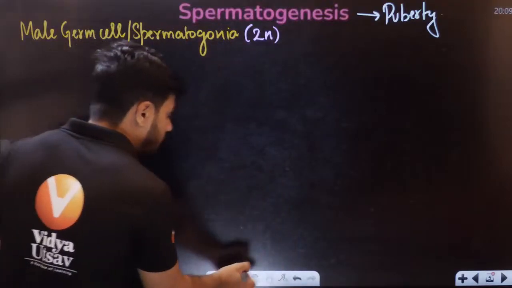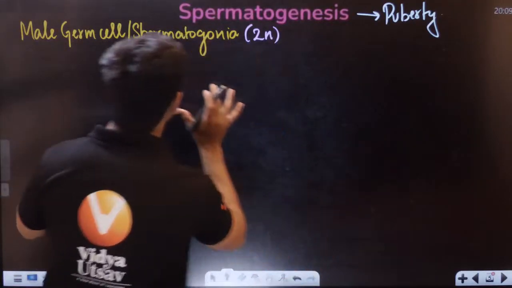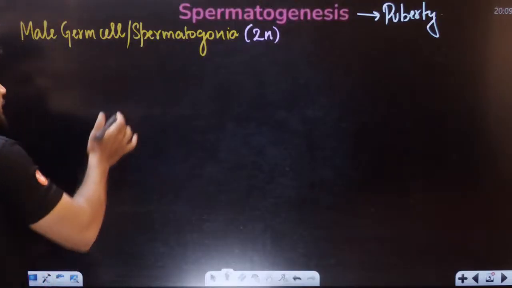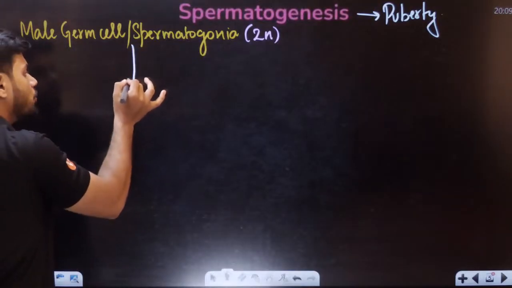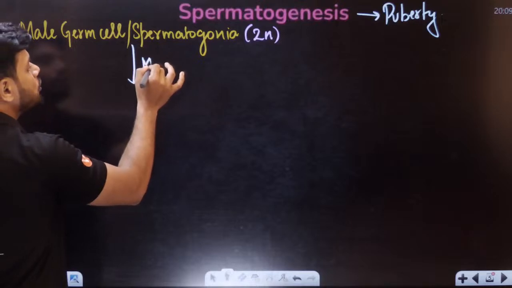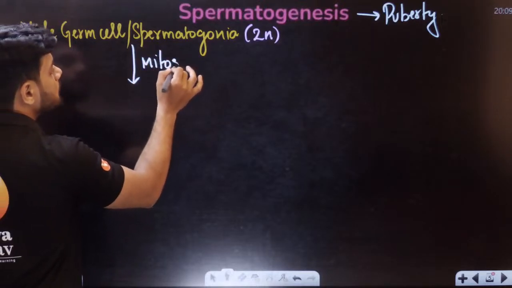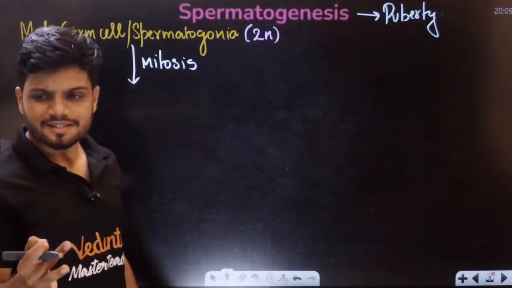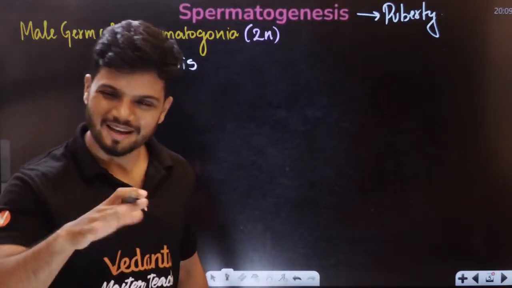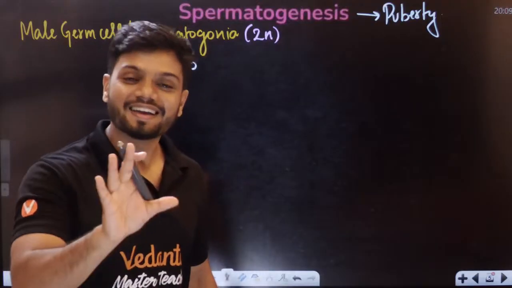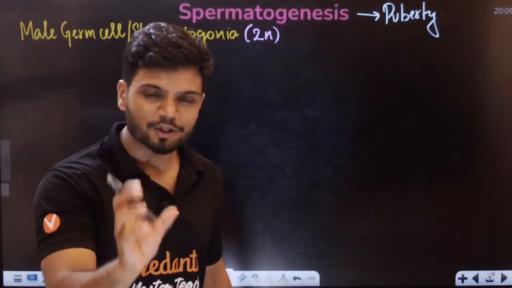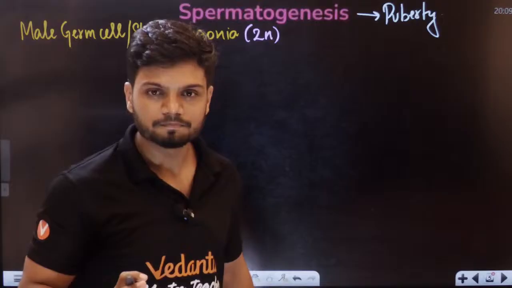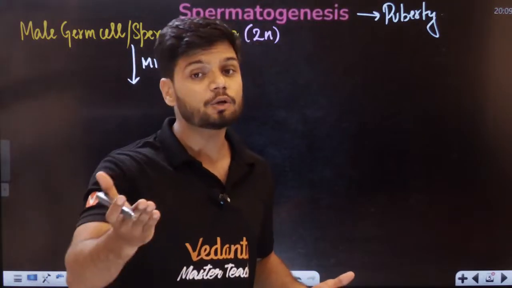Now students, this particular spermatogonia initially undergoes a process called mitosis. Tell me in the chat quickly, in mitosis, is there a change in ploidy? No. Mitosis is called equational division.